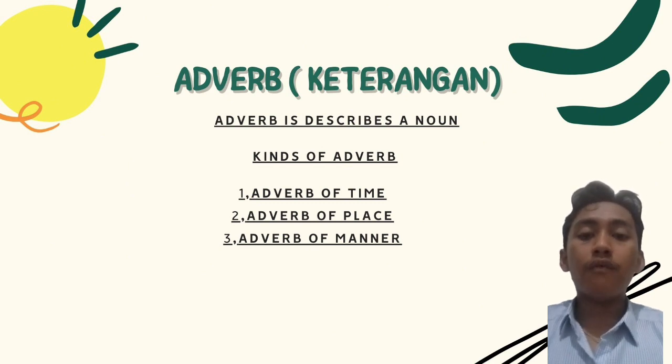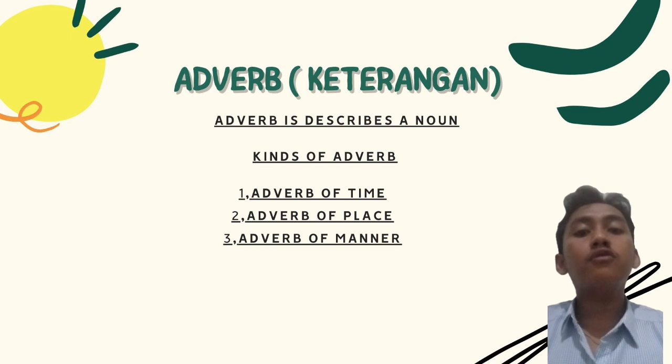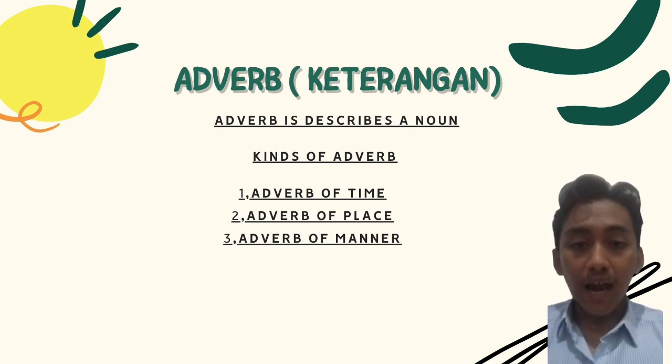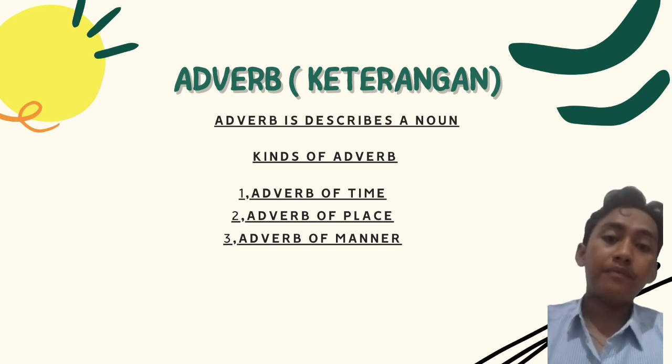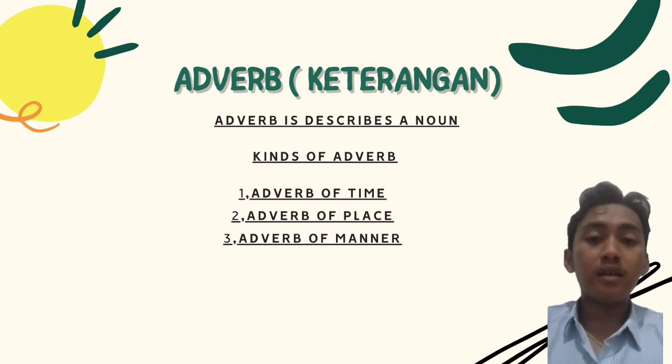The kinds of adverb is divided into three kinds. The first kind is adverb of time. In Indonesian keterangan waktu. The example is now, today, always, and usually.